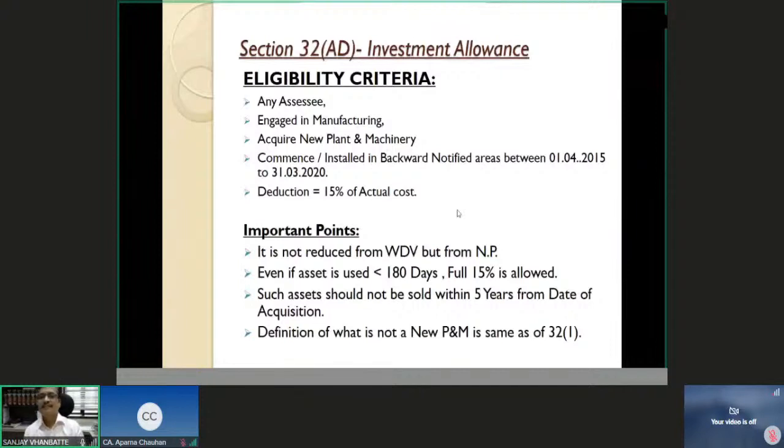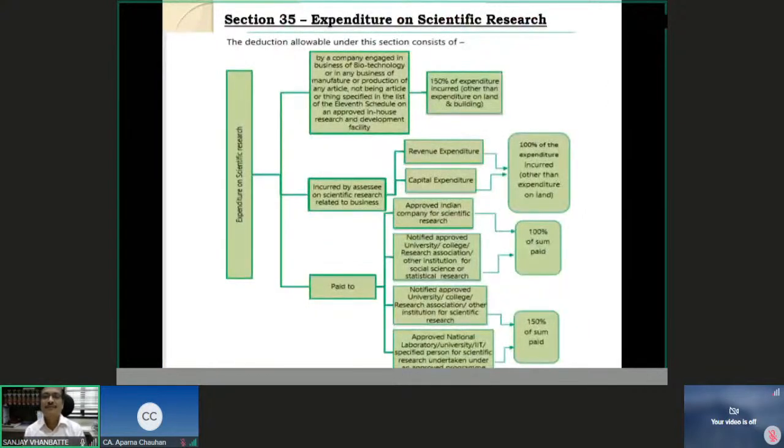If I look at this section, then for those people who are appearing in November 2020, for whom the assessment year is 2021, things are getting a little complicated. But those who are going to appear for the subsequent attempt where the assessment year is 21-22, this section is going to be significantly simple.